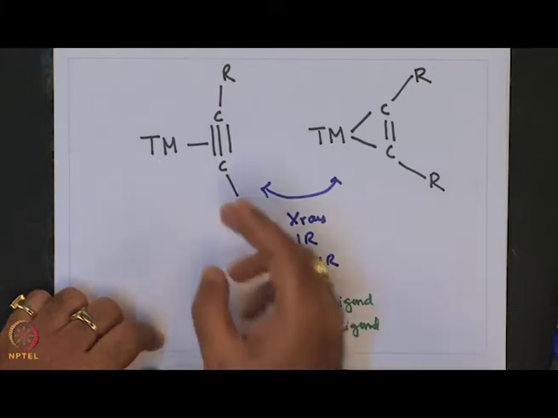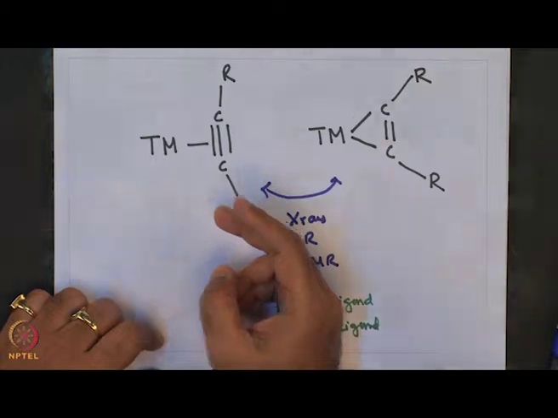Now, in our last lecture we have spoken about characterization of transition metal alkyne complexes based on X-ray diffraction.